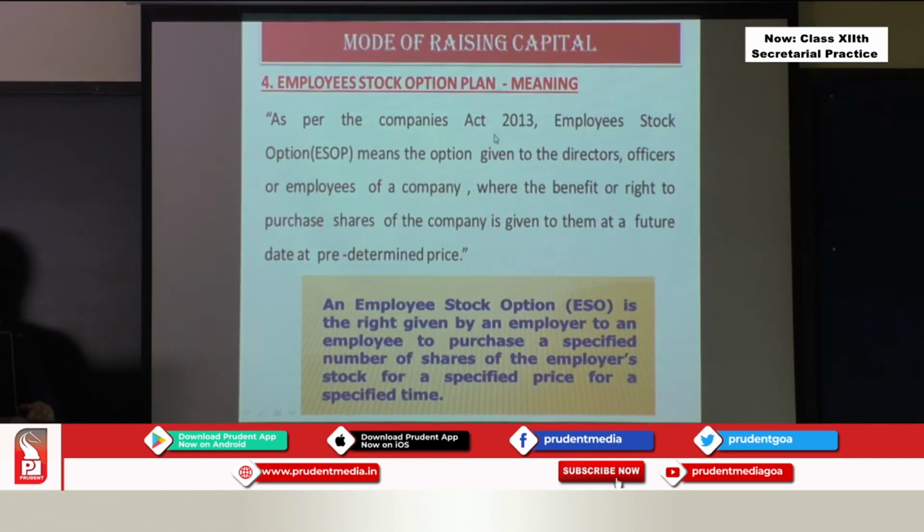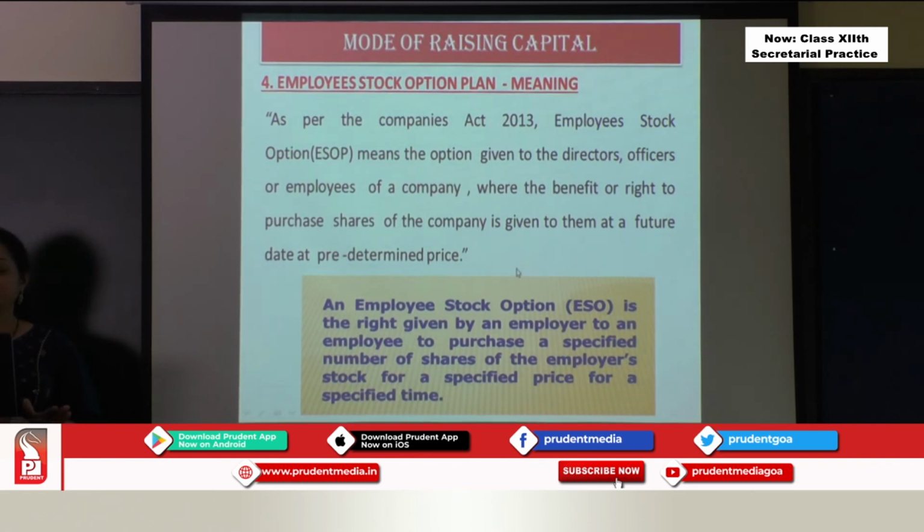As per the Companies Act 2013, employee stock option plan means an option given to directors, officers or employees of a company, where the benefit or right to purchase shares of the company is given to them at a future date at a predetermined price.